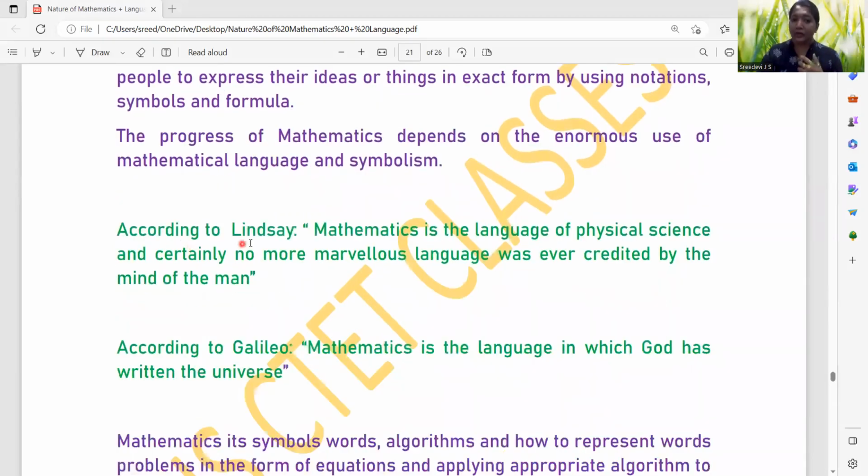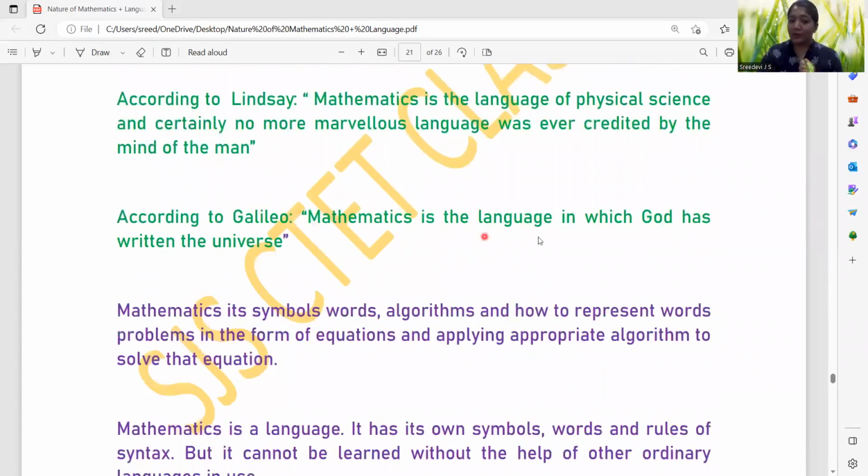Okay. According to Lindsay, mathematics is the language of physical science, and certainly no more marvelous language was ever predicted by the mind of man. It is the most marvelous language ever predicted. So that is according to Lindsay. So the keywords, please note down. Okay. And according to Galileo, mathematics is the language in which God has written the universe. Many times we have come across this statement, right?